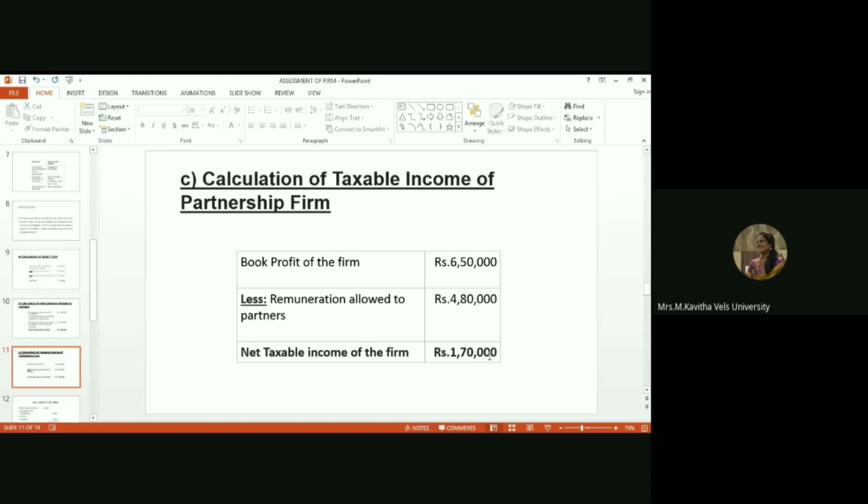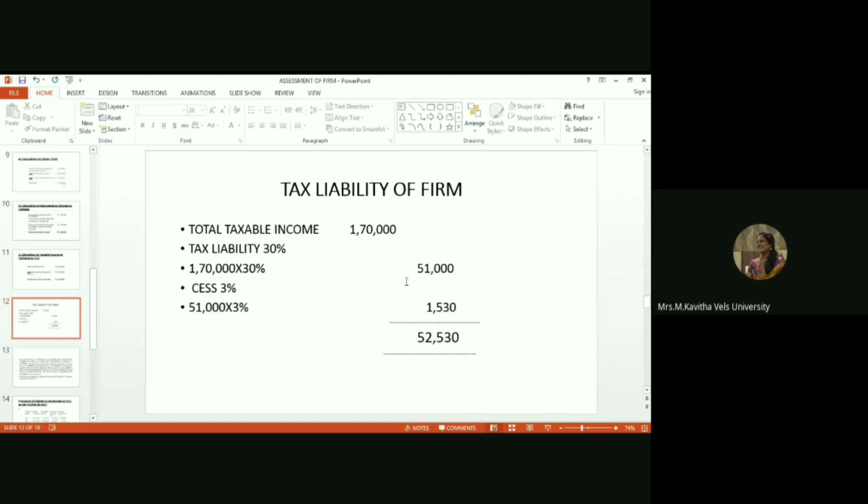Next step, how we calculate the tax liability of the firm. This is also so simple. Take the total taxable income, 1,70,000. Firm tax liability is 30 percent. So 1,70,000 into 30 percent is 51,000. Cess, education cess and SHEC, totally 3 percent. So 3 percent on 51,000 is 1,530. Now the total tax liability of the firm is 52,530.